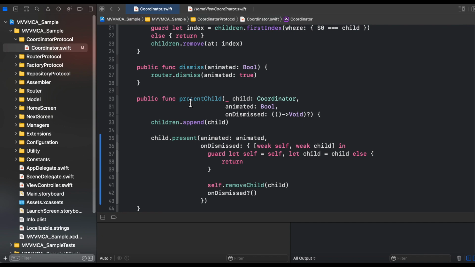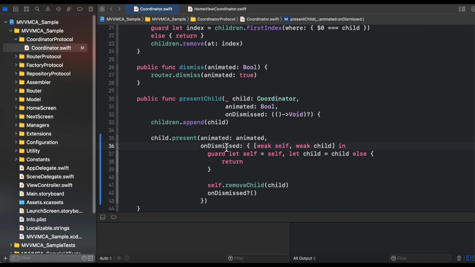In present child, you can see that whenever a new coordinator is getting pushed into the navigation hierarchy, or we are trying to present a particular screen, this child coordinator is appended into the children property that we have already discussed. And internally it is calling the present method of the coordinator that is getting pushed into the navigation hierarchy.